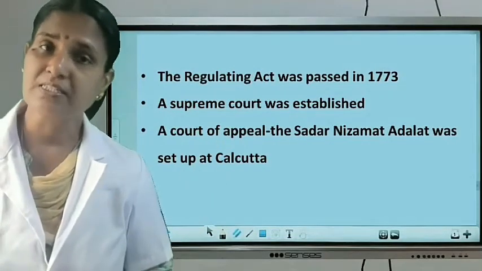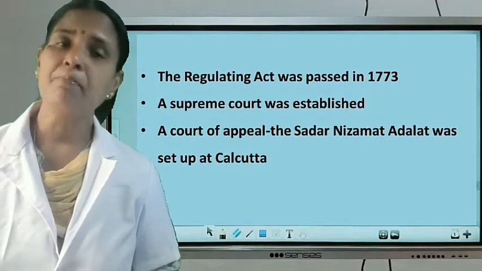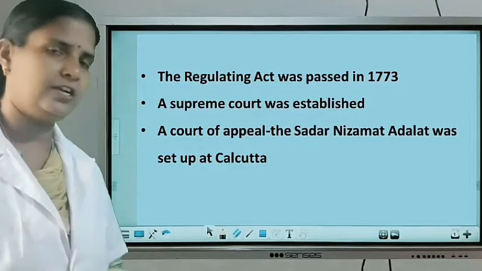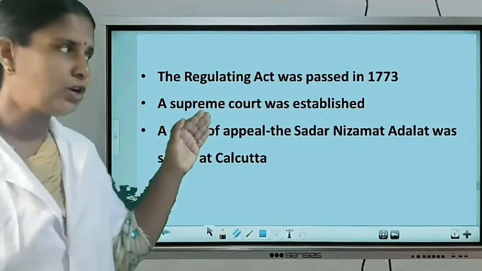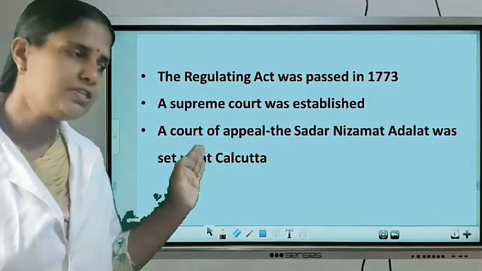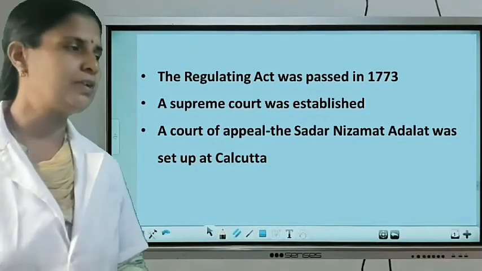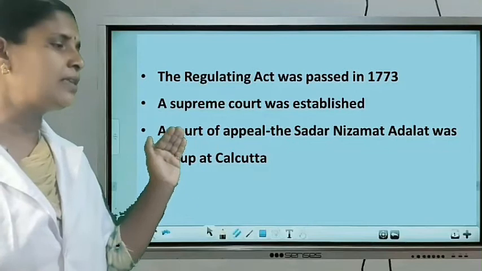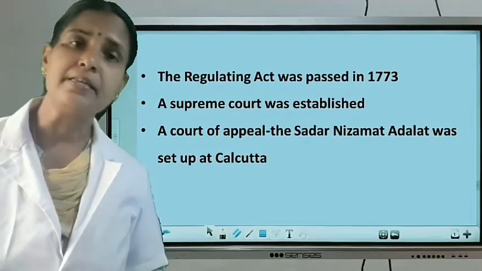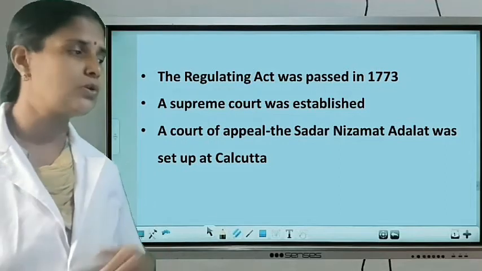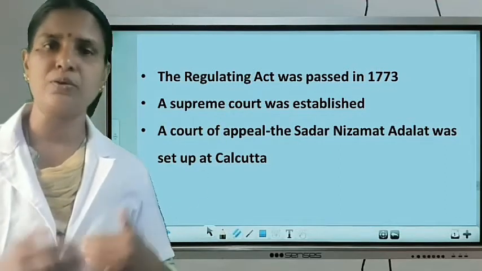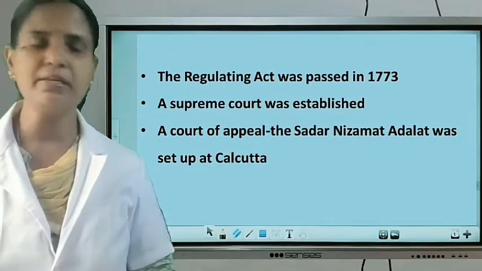In which year? 1773. By this act, he established the Supreme Court in India. Listen, by the Regulating Act of 1773, a Supreme Court was established at Calcutta, and the Sadar Nizamat Adalat was also set up at Calcutta. Local courts were also formed in Calcutta.